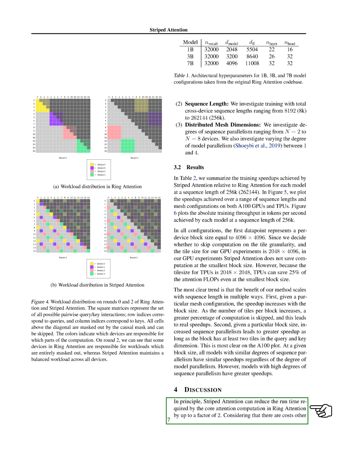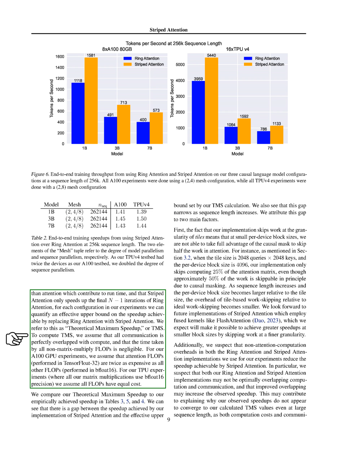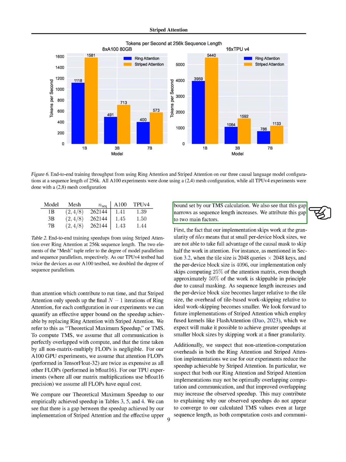In theory, striped attention can reduce the runtime required by the core attention computation in ring attention by up to a factor of 2. However, there are other costs that contribute to runtime, and striped attention only speeds up the final N-1 iterations of ring attention. We found that there is a gap between the speedup achieved by our implementation of striped attention and the theoretical maximum speedup. This gap narrows as sequence length increases. We attribute this gap to two main factors.